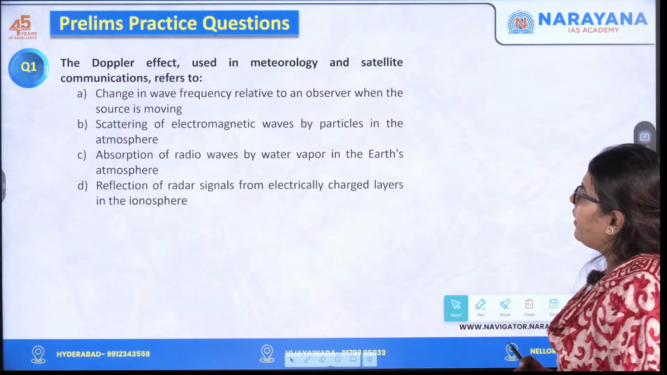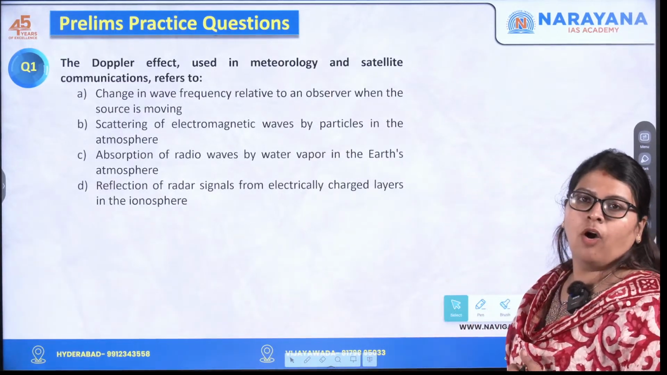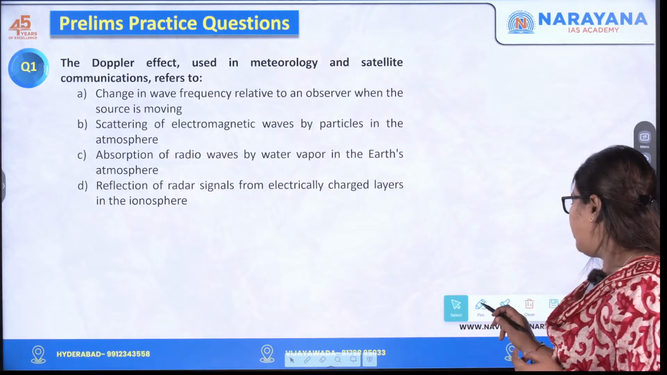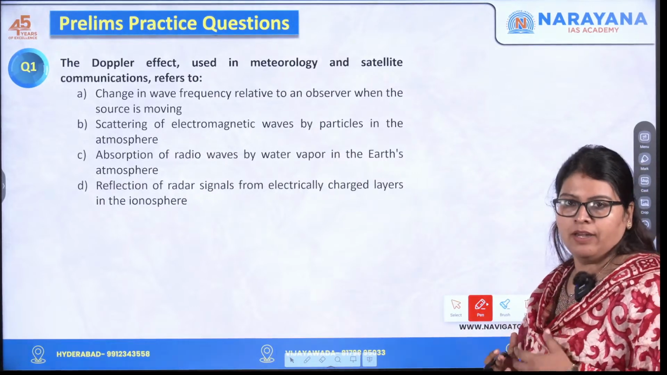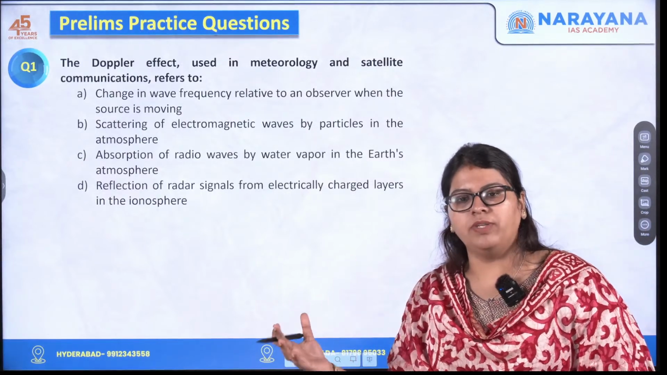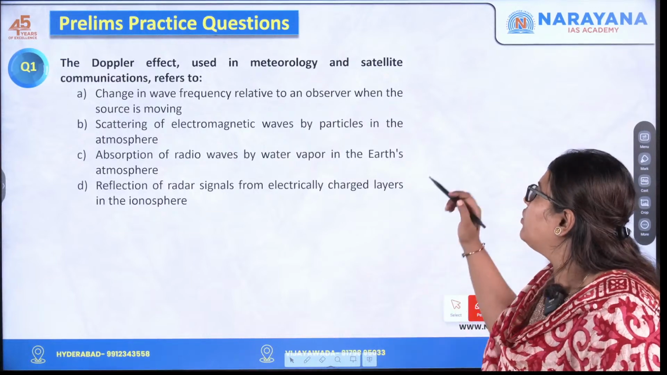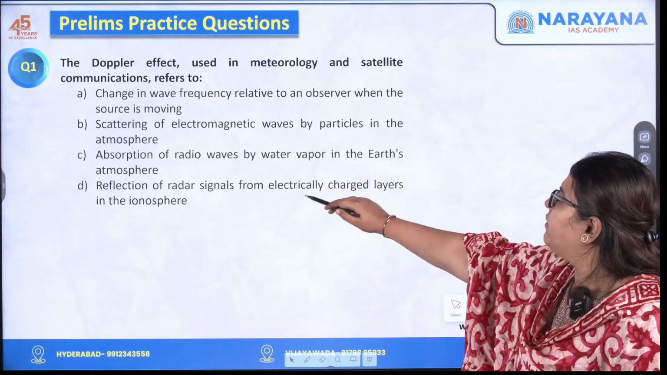The Doppler effect, which is used in meteorology and satellite communication, refers to... Obviously, I told you it refers to the change in the frequency as well as the wavelength of the object or the target object coming towards a receiver or an observer. So change, what is it? Let's see from the last.